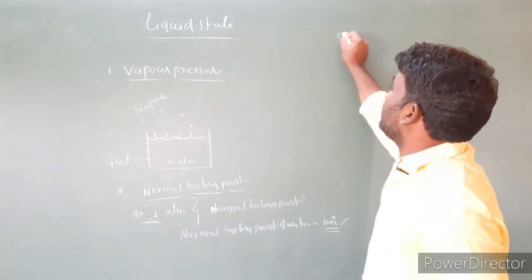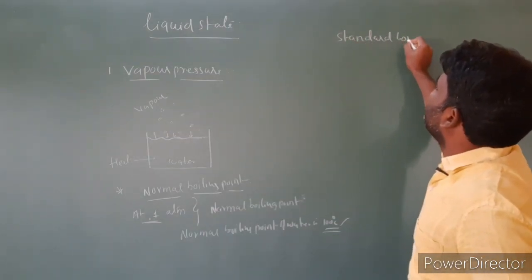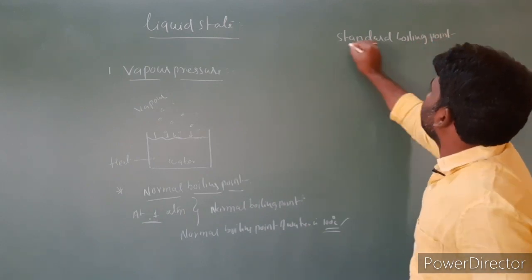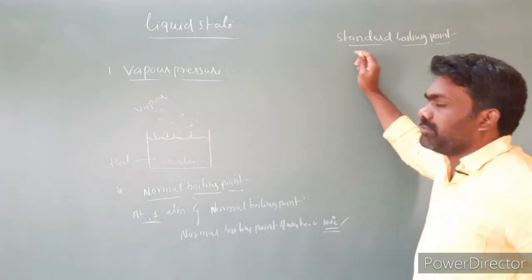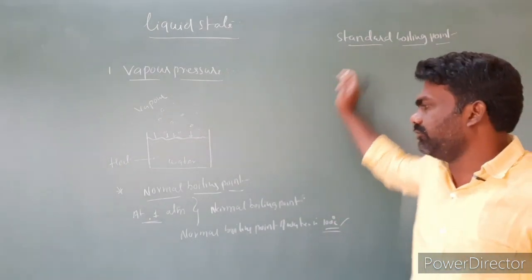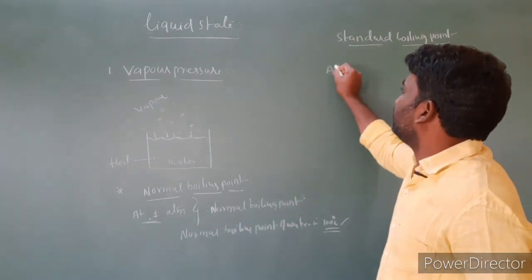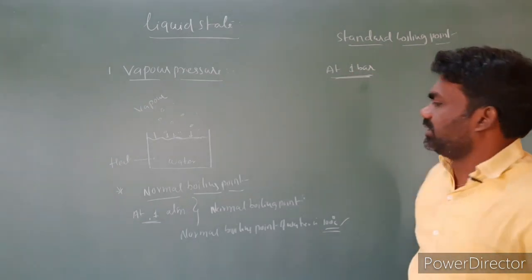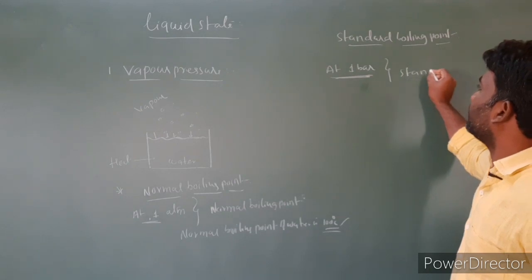Next, standard boiling point. The standard boiling point is nothing but the boiling point at 1 bar pressure. When the pressure is 1 bar, we have to call it the standard boiling point.